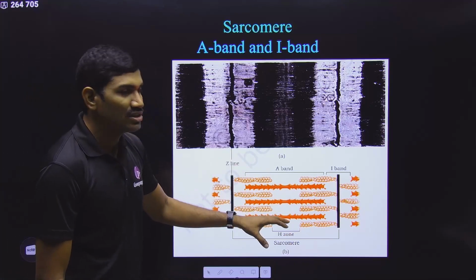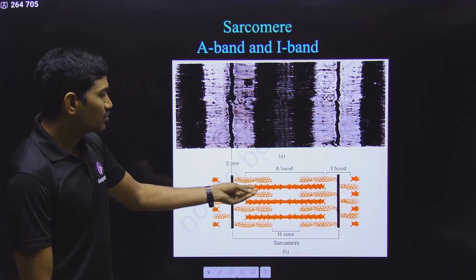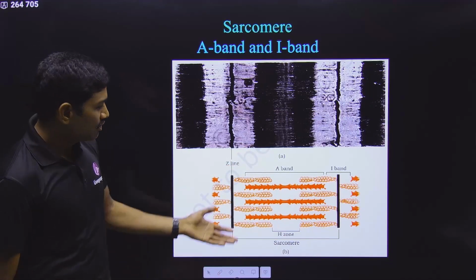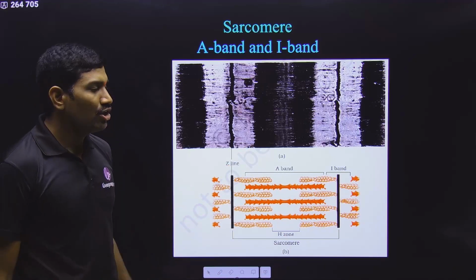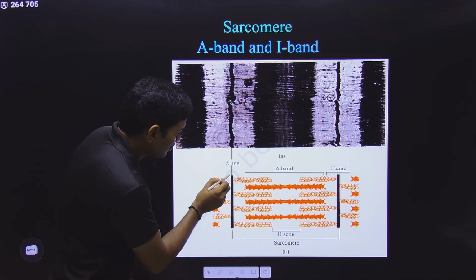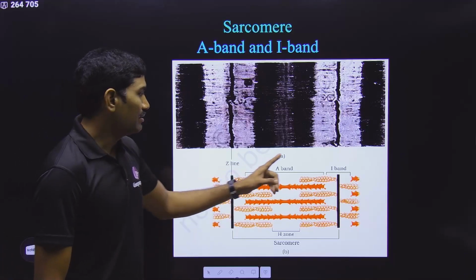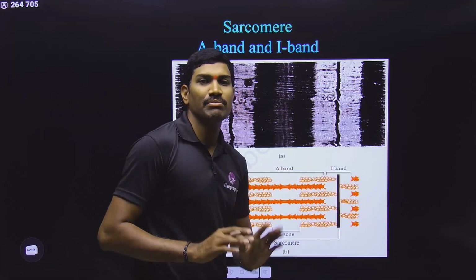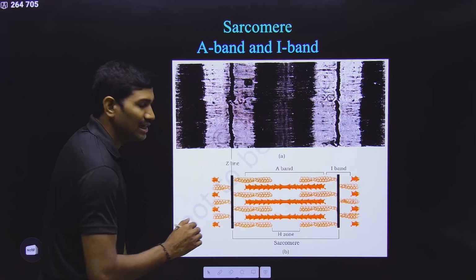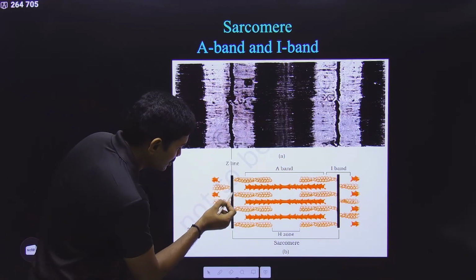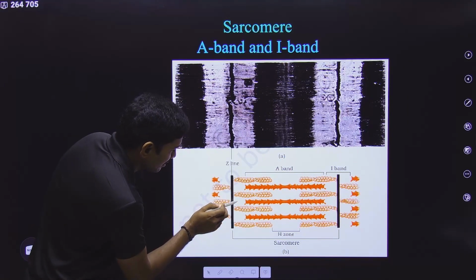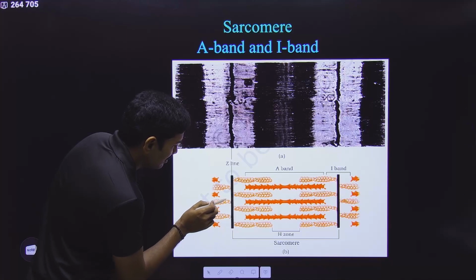And what is present in this? How exactly is it present? Now we will observe this very carefully. Anyhow, the NCERT diagram is very clear. Now actually this Z line is a membrane. This is also a Z line, and that is also a membrane. And attached to this Z line, what is present? Observe the diagram carefully. Thin filaments, thin filaments, thin filaments are attached.